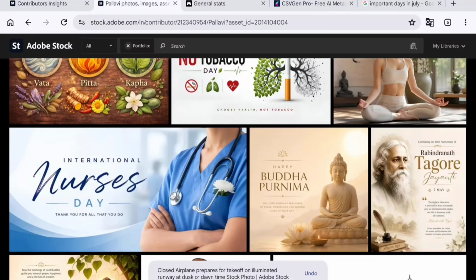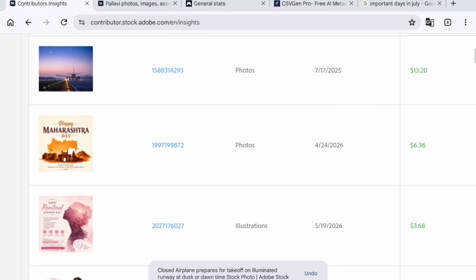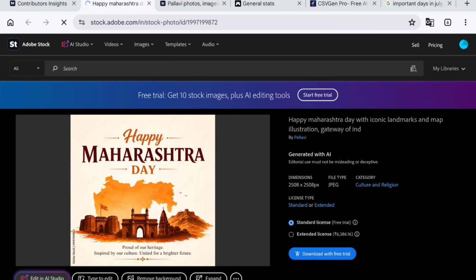So let's move on to our next image. This is the second most highly downloaded image, and let's see this one. Now this one surprised me. A Maharashtra Day theme poster got strong downloads very quickly, and this reveals something important. Localized festival content has demand.